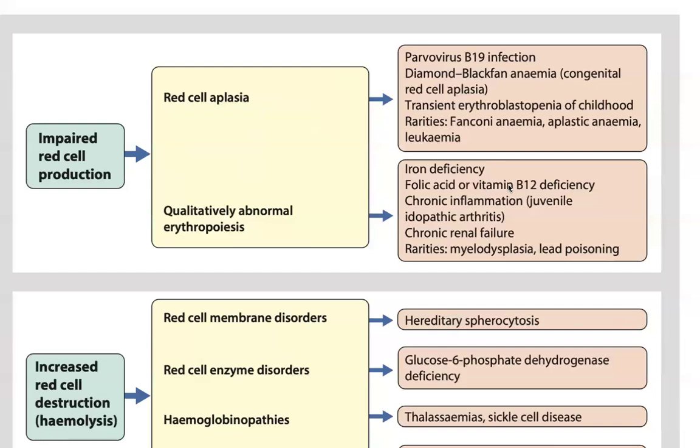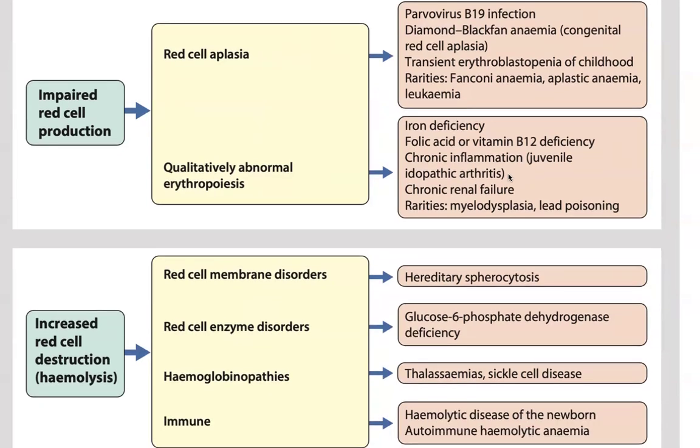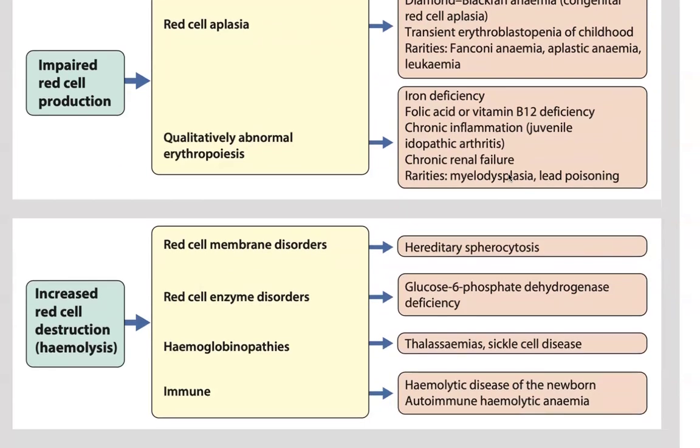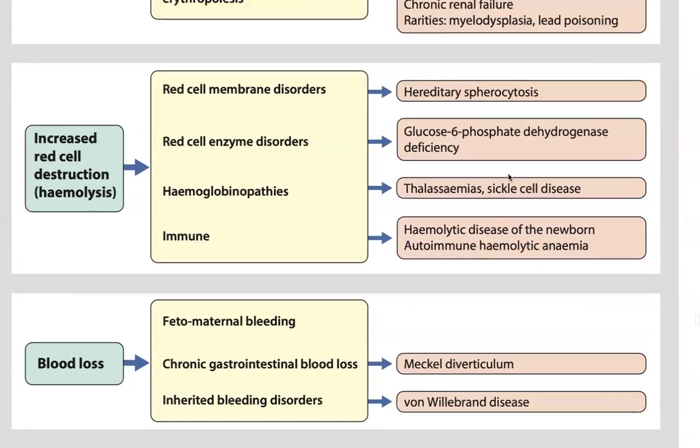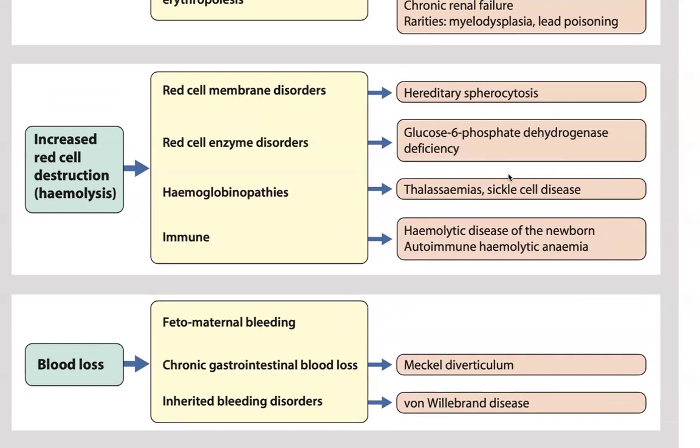Qualitative abnormal erythropoiesis includes iron, folate and vitamin B12 deficiency, chronic inflammation such as juvenile idiopathic arthritis, chronic renal failure, diabetes, myelodysplasia, and deafness. Increased destruction includes red cell membrane disorders such as hereditary spherocytosis, red cell enzyme disorders such as G6PD, hemoglobinopathies such as thalassemia and sickle cell disease, immune hemolytic disease of the newborn, and autoimmune hemolytic anemia. Blood loss includes fetal-maternal bleeding, microcephaly, chronic GI blood loss, and inherited bleeding disorders such as von Willebrand disease.